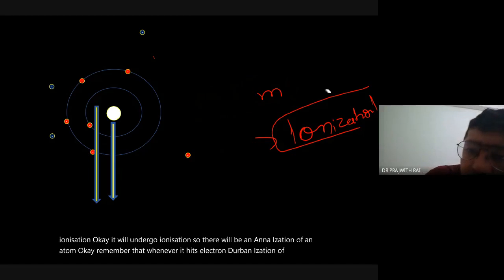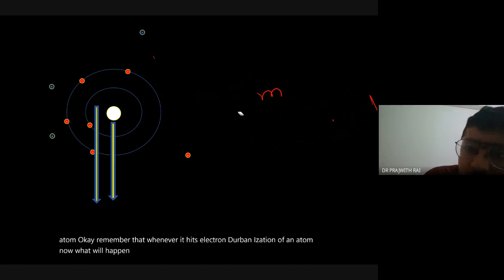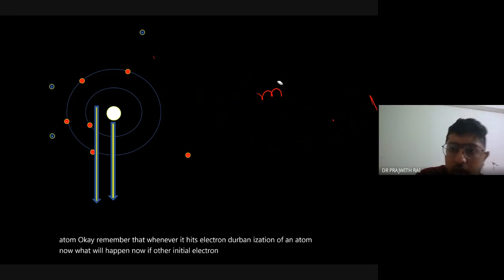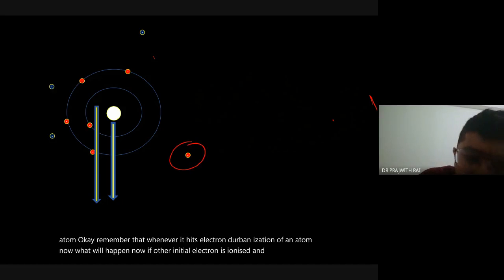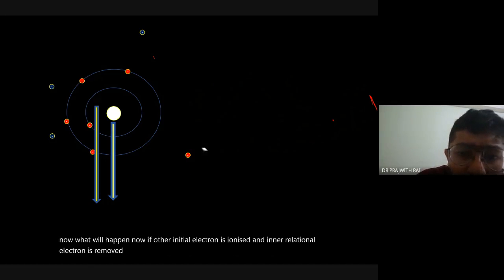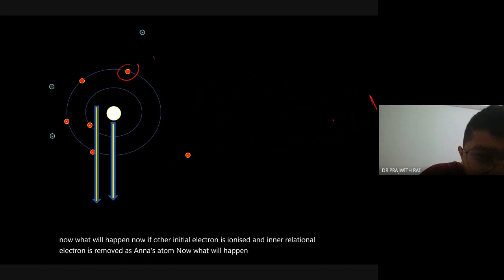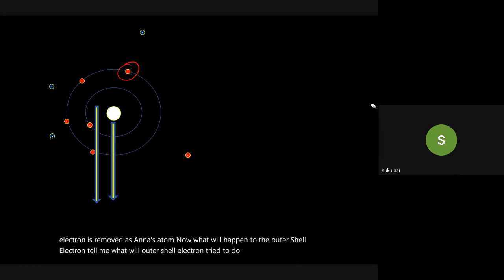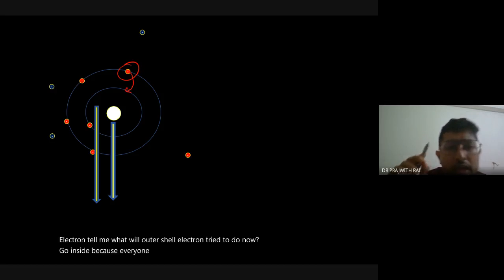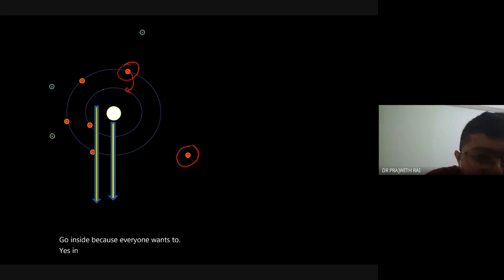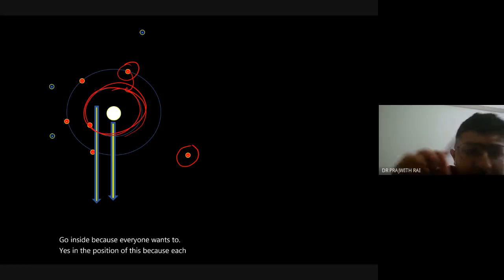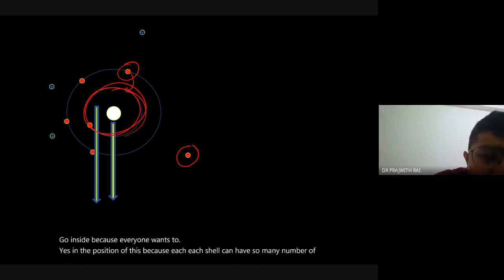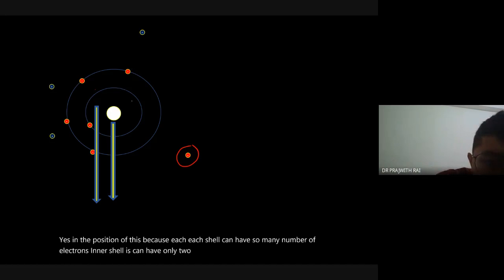Now if the inner shell electron is removed, it has ionized the atom. What will the outer shell electron try to do now? Go inside, because everyone wants to go into the position of this, because each shell can have only so many electrons. The inner shell can have only 2 electrons. Now one is removed, now only one is remaining, so the outer electron tries to go inside.